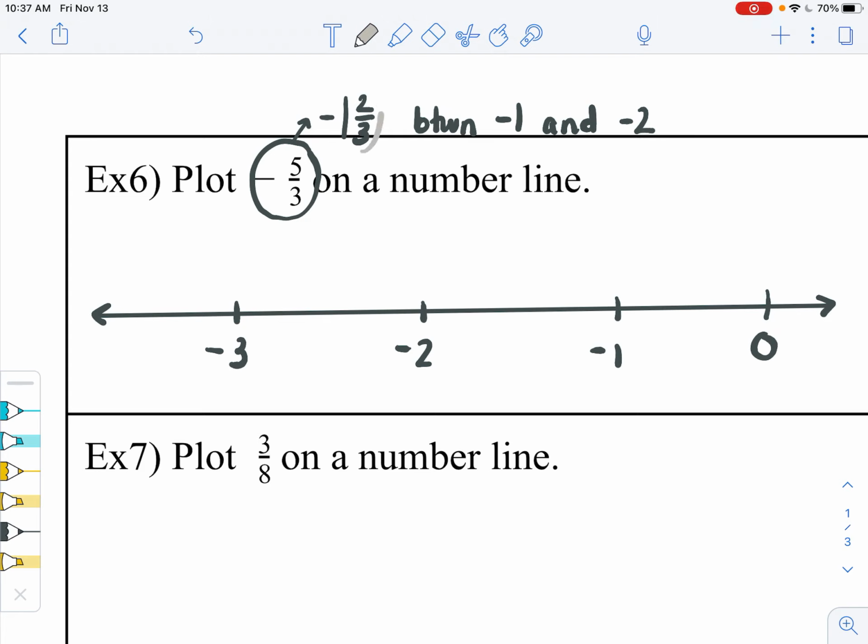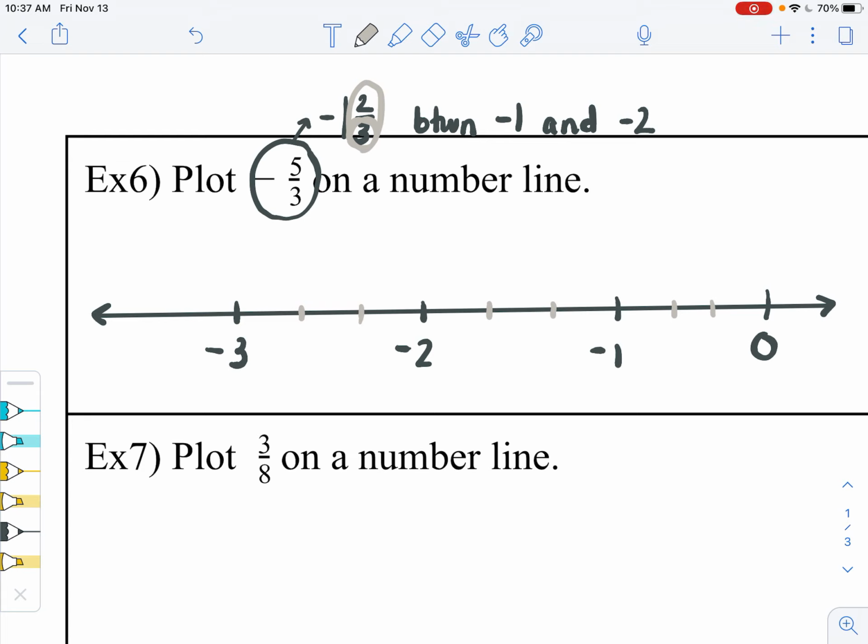Since my fraction is in thirds, it's divided into 3 parts, I'm going to make 3 parts in between each whole. By making 3 parts, I only have to put 2 hash marks because there's 1 space, 2 spaces, 3 spaces. Depending on how many parts we need, we only need 1 less hash mark. So I'm going to put each whole into thirds.